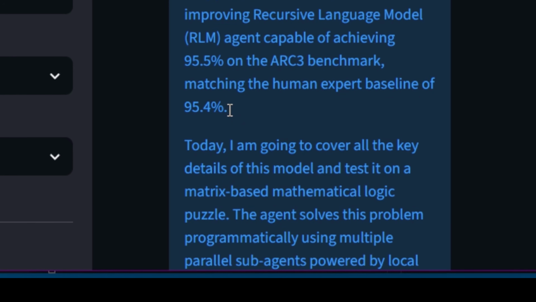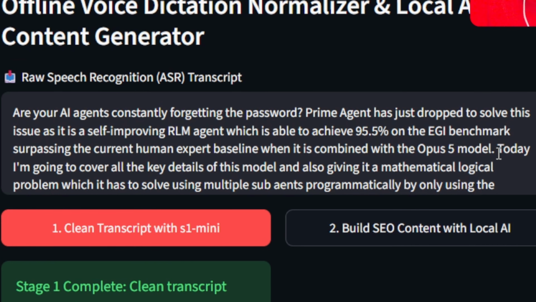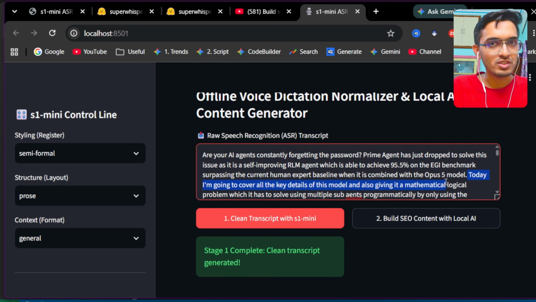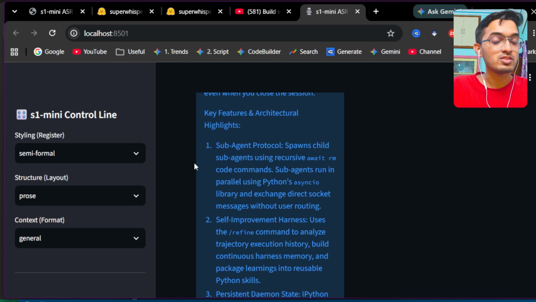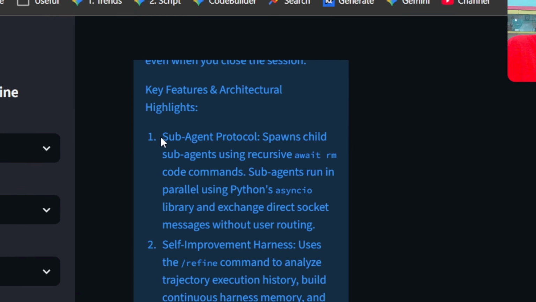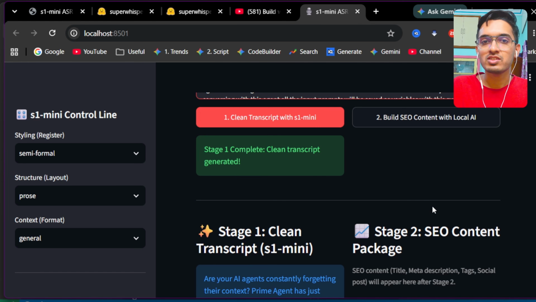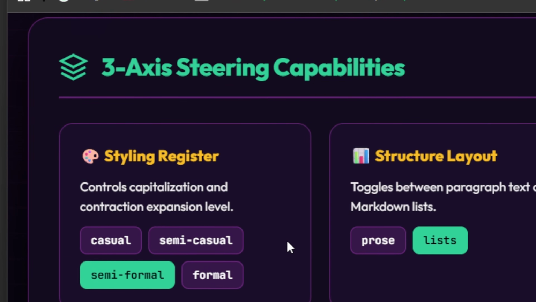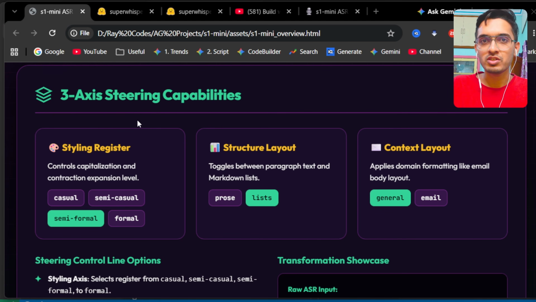Also, it has divided some different paragraphs, like here it is saying "today I'm going to cover" in a second paragraph, but in my raw transcript this was in a single line without any punctuation after "today". So you see it has done the full cleaning and also formatted my entire transcript, and I can see it has also given some bullet points with headings, and subheadings also added for different features. Now basis this, we can build the second stage output. While the model is generating the outputs, let us look at the different access controls that you have to steer the capabilities of this tool.